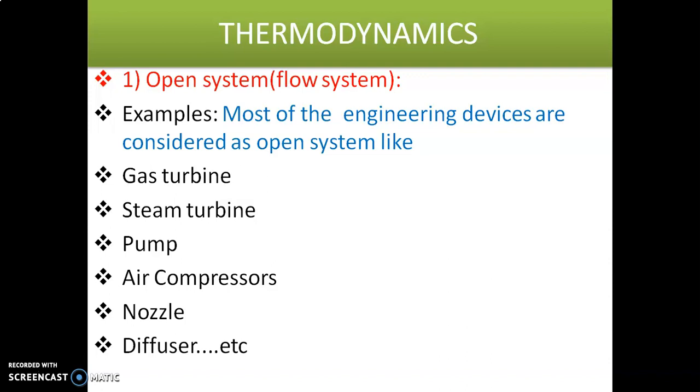Once again, what is an open system? The system in which both energy as well as mass transfer across the boundary of the system is called an open system. These are some of the examples. Let us see gas turbine, steam turbine, pump, air compressor, nozzle, diffuser, etc. one by one in the next slide.